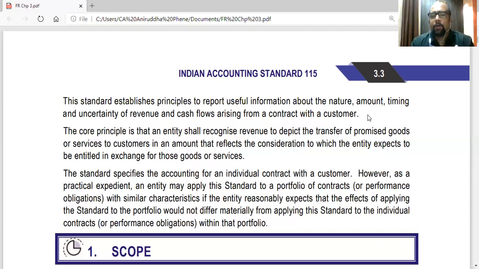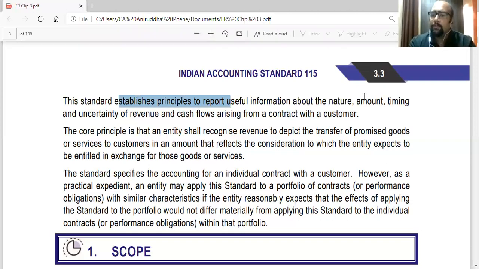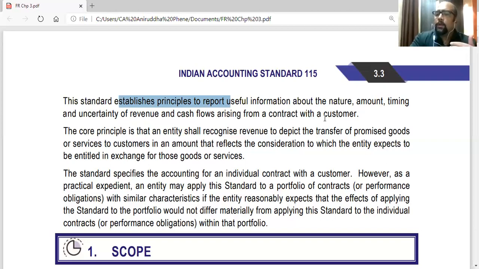Secondly, will the entity deliver the goods or services in time? That is, whether they will perform their obligation, that is their part of the contract. So this standard establishes principles to report, as in to record, useful information about the nature, amount, timing, and uncertainty of the revenue and cash flows arising from the contract with the customer. So this standard will help us to report or to record the revenue, the cash flows from the contract with the customer. And it will also tell us when to record.